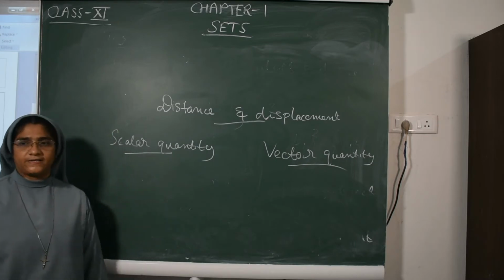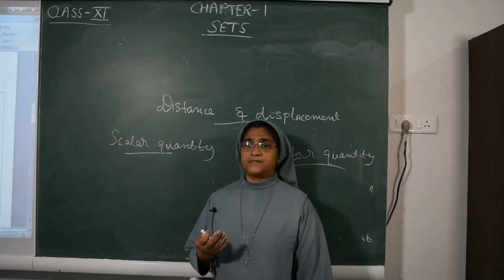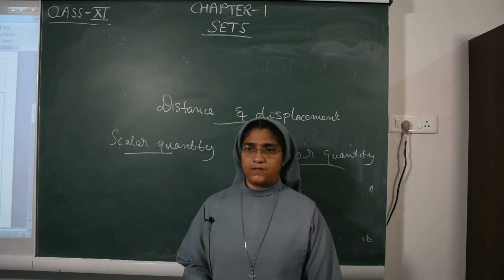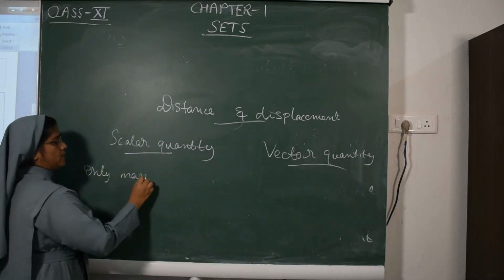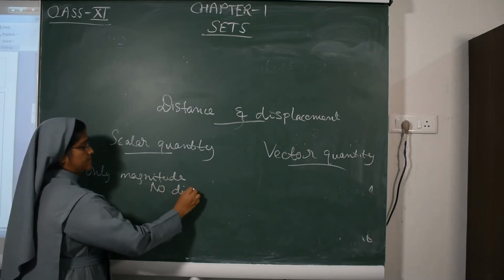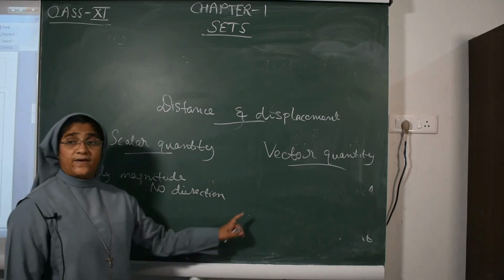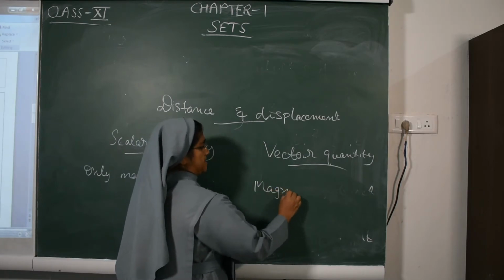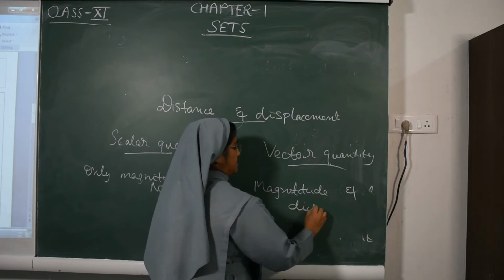Scalar quantities are those quantities which have only magnitude, no direction. But vector quantities have magnitude and direction.